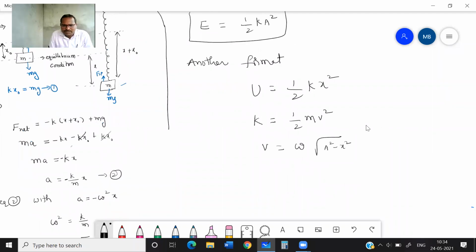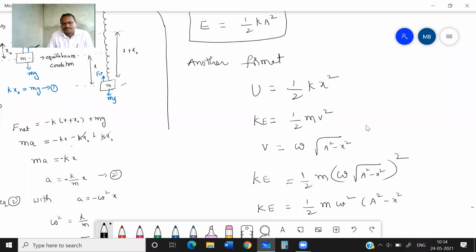Substituting, kinetic energy is half m omega square a square minus x square.